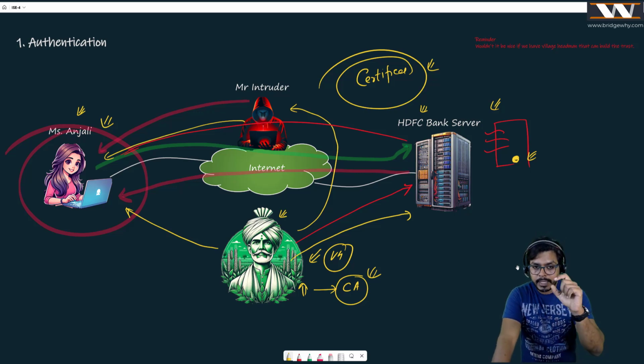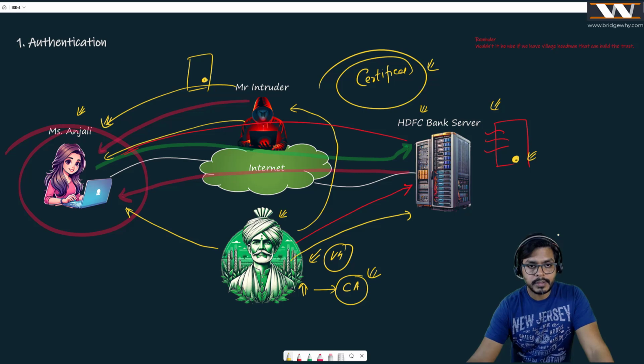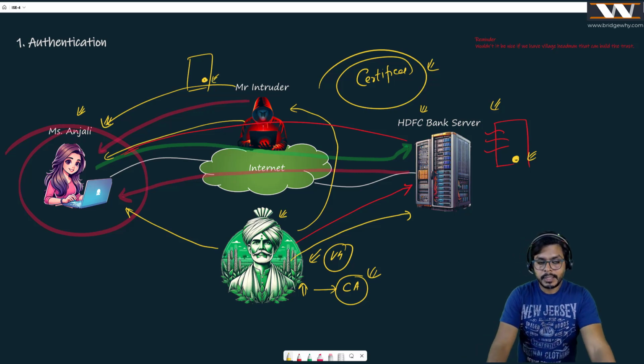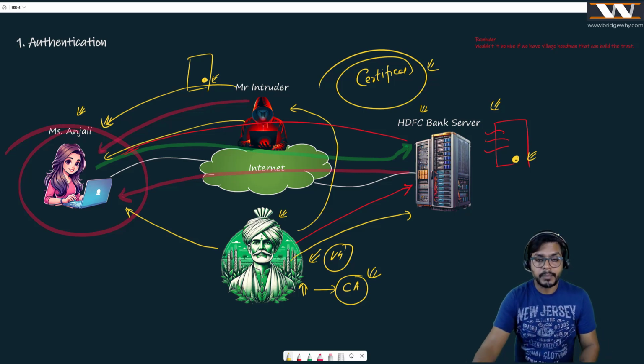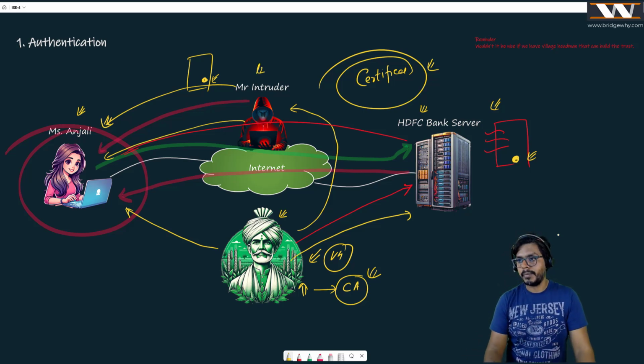Why? Because you have that seal, you have that signature, and I know that signature belongs to Mr. Village Headman. And when Mr. Intruder comes with the document, Anjali will see this signature here. And once she sees it, she identifies that this signature doesn't belong to Mr. Village Headman, and I'm not going to believe you. It means that certificates are going to be really, really important.